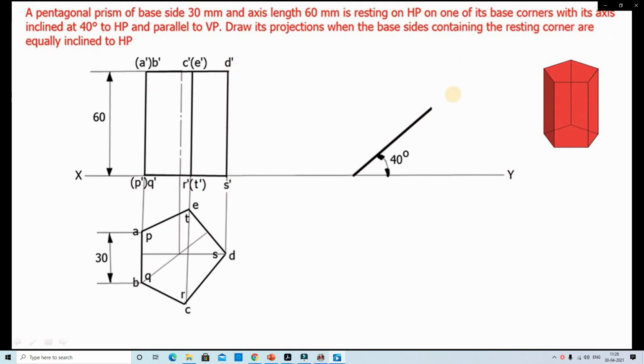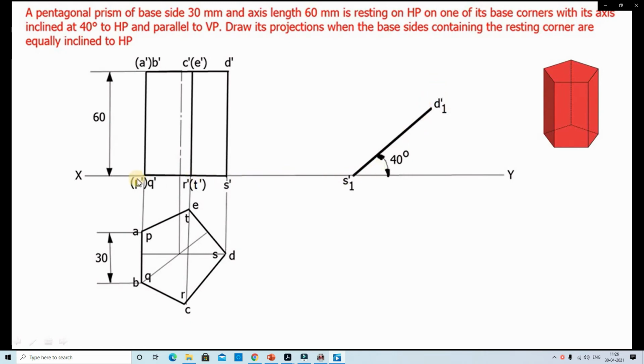The axis distance is 60. With the help of the scale, you measure the distance of 60 mm. That is the axis distance.